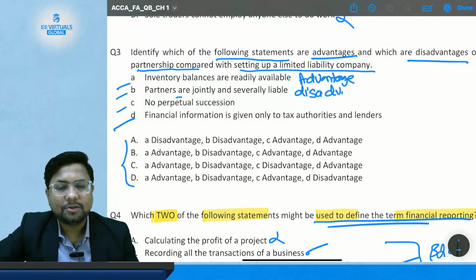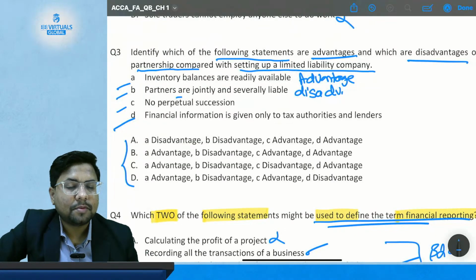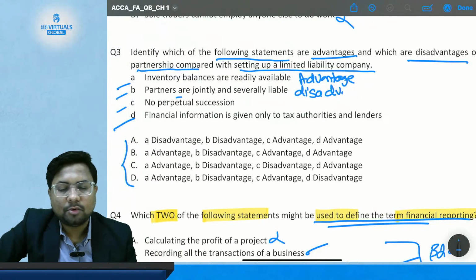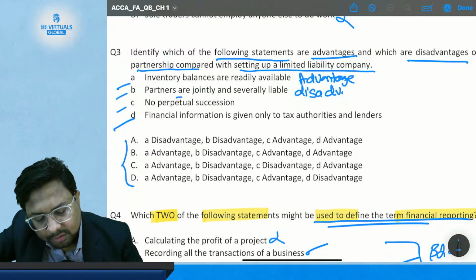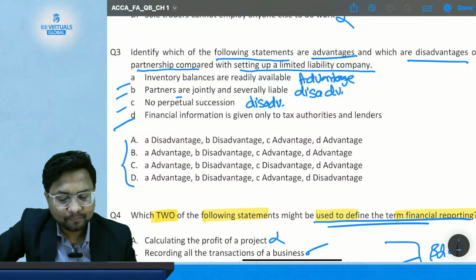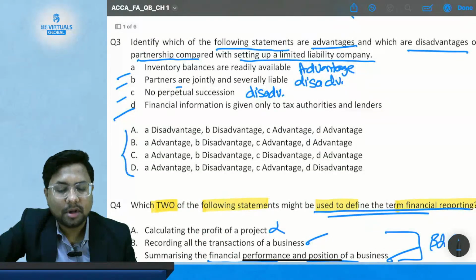So there is no perpetual succession in a partnership form of business. There is perpetual succession only in the case of a company, not in the case of a partnership or a sole trader. So this is also a disadvantage, that your business cannot work without you. Then comes statement number D.